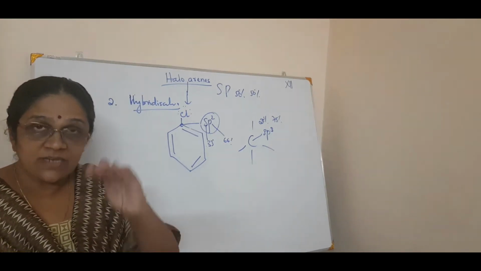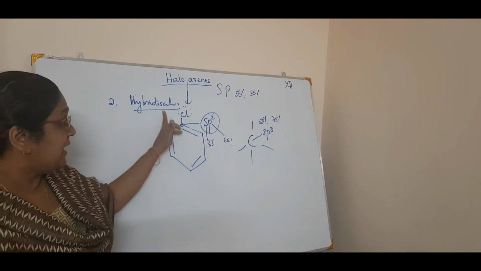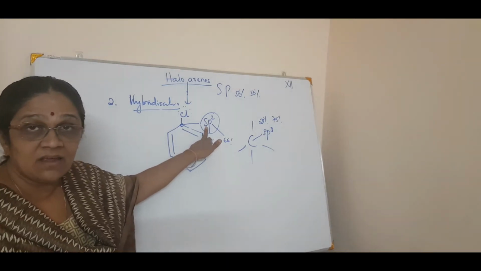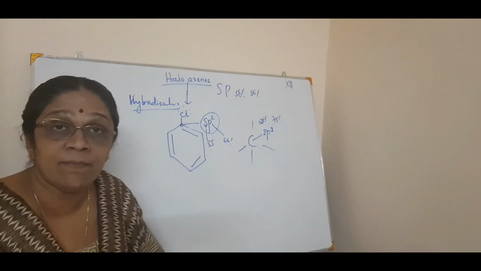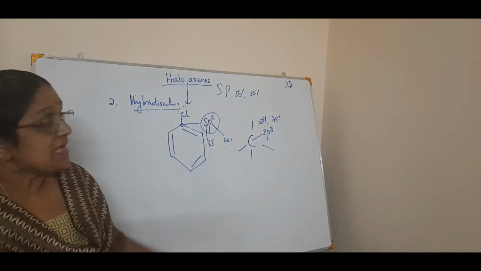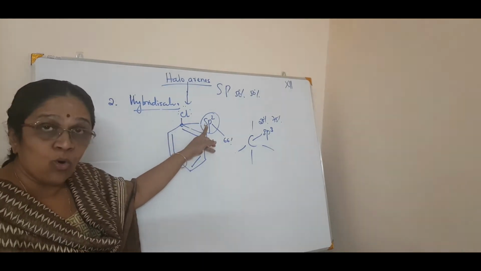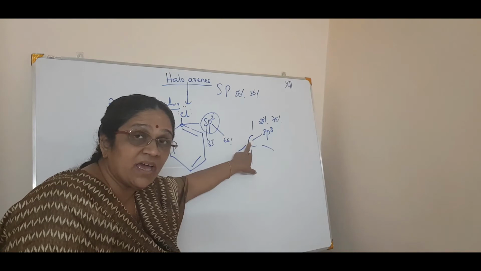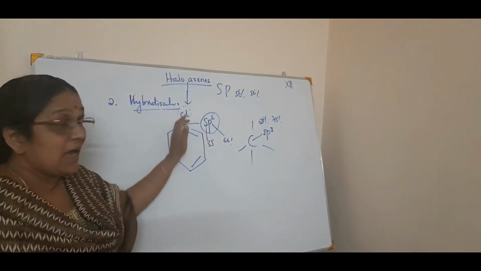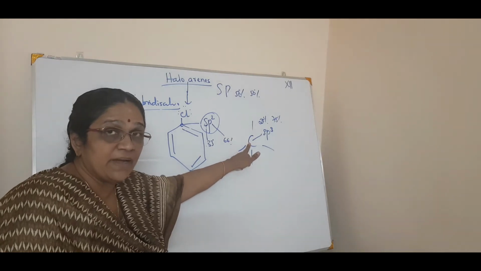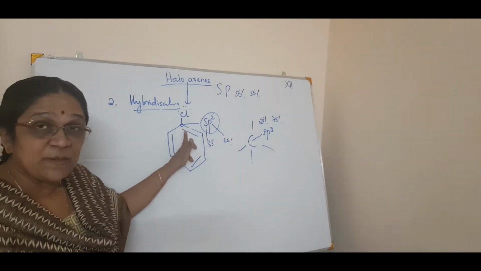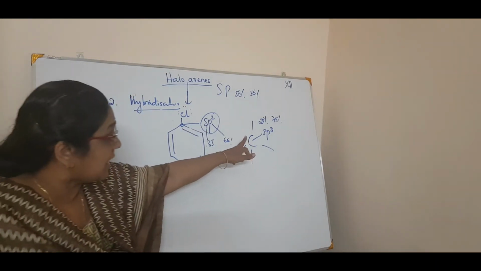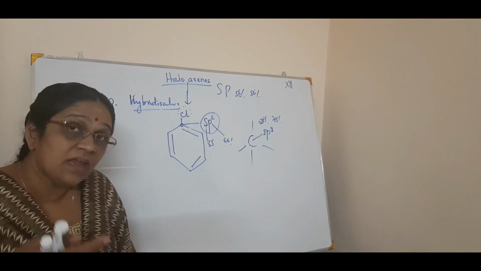Got it? So the points are, first of all, you have to say what? In haloarenes, the carbon atom which is attached to a halogen atom is in an sp2 hybridized state. Whereas in a haloalkane, that carbon atom is in an sp3 hybridized state. Correct? The second point is, since the s character is more in an sp2 hybridization, this is more electronegative than, I am not comparing with this chlorine, I am comparing this carbon atom and this carbon atom. Keep in mind. So the s character, which means the electronegativity of this carbon will be more than when compared to this carbon atom in haloalkanes, which is an sp3 hybridized state.